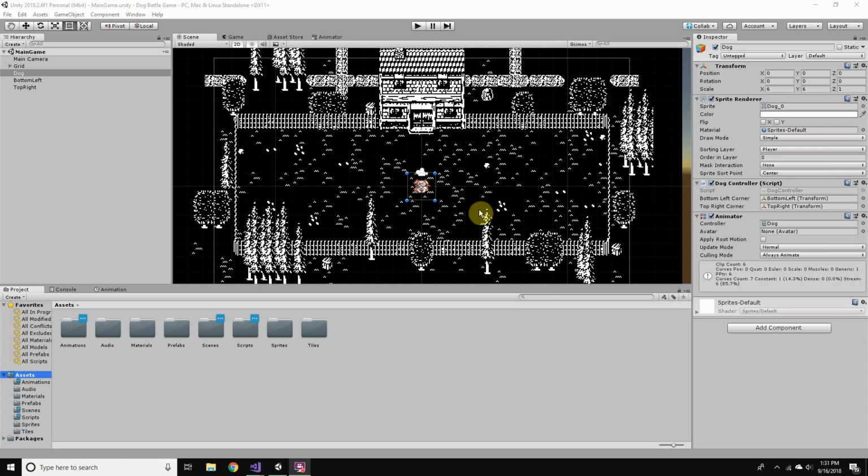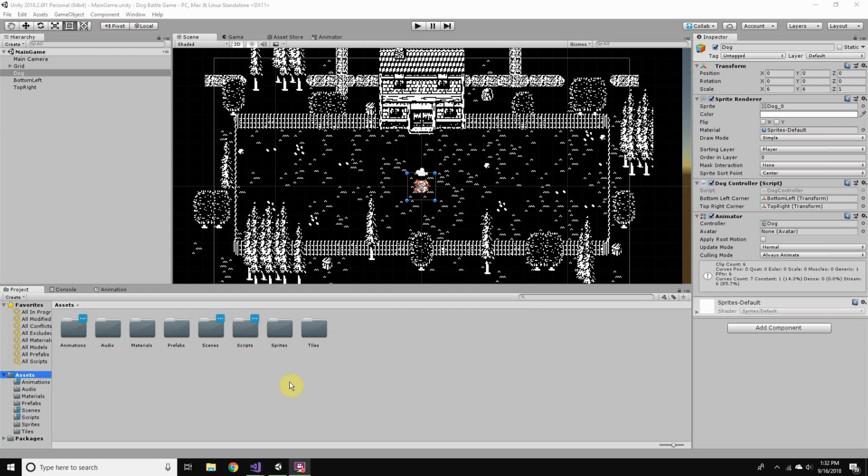Alrighty, everybody. In this video, we're going to set up the AI for our main enemy, which is going to be a little mailman guy for this little boss battle. We'll have to go back and modify the dog so that he can actually attack enemies, but I figured it'd be better to have something to attack before we set that up.